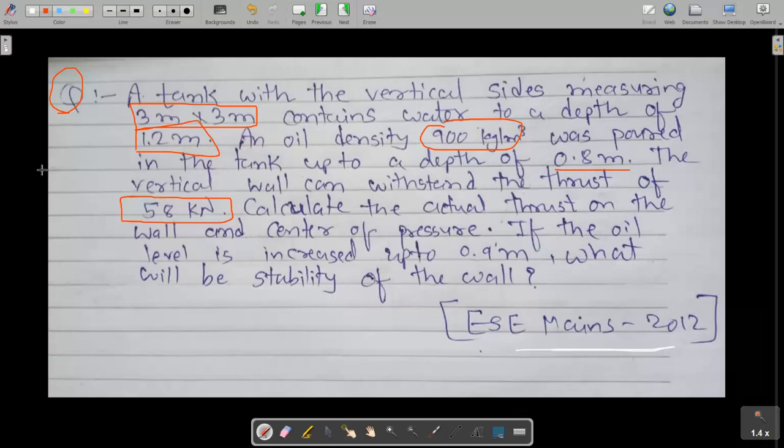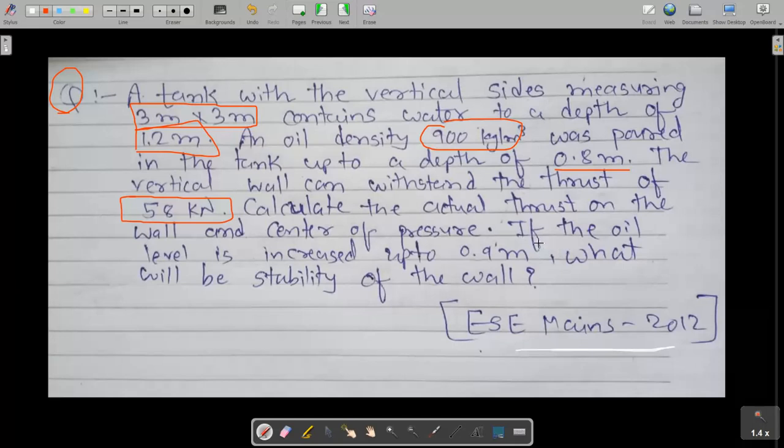Okay, so in the tank there is oil and water filled in, and it is exerting some thrust force on the wall. So we have to calculate how much thrust force is acting on the wall, and this is the limit, 58 kilonewton is the limit, and we have to find the center of pressure.